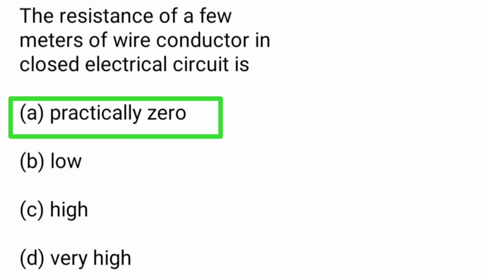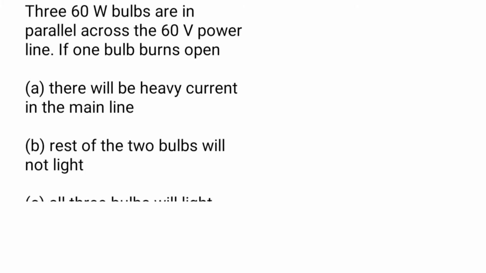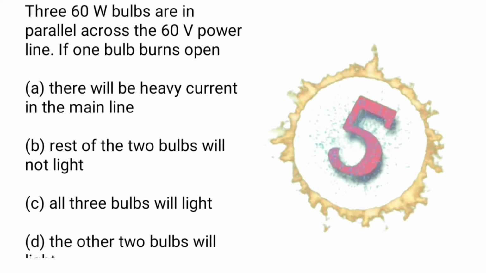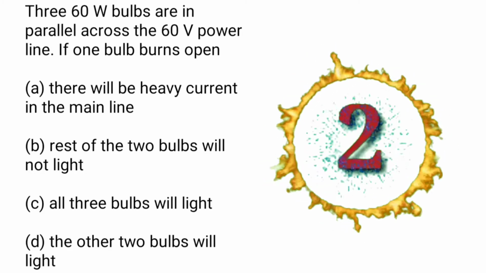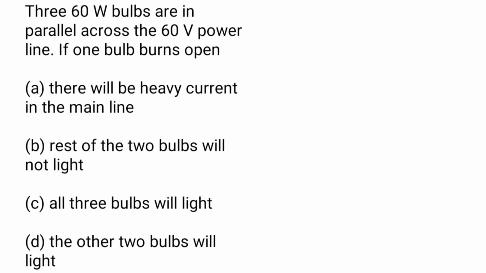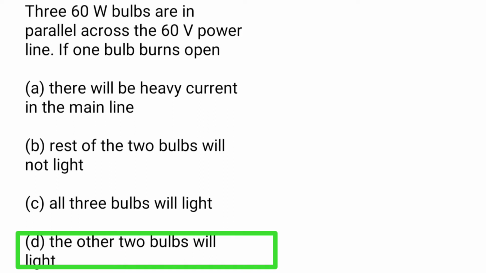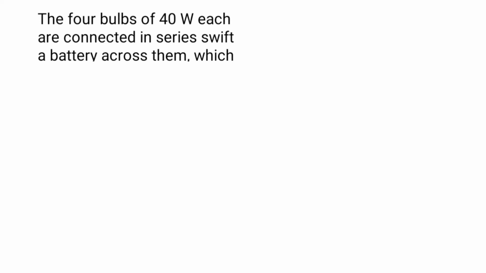Next one is, three 60-watt bulbs are in parallel across the 60-volt power line. If one bulb burns open: A. There will be heavy current in the main line. B. Rest of the 2 bulbs will not light. C. All 3 bulbs will light. D. The other 2 bulbs will light. Here answer is D. The other 2 bulbs will light because the 3 bulbs are connected in parallel. That is the reason. Next one is, the 4 bulbs of 40 watt each are connected in series.